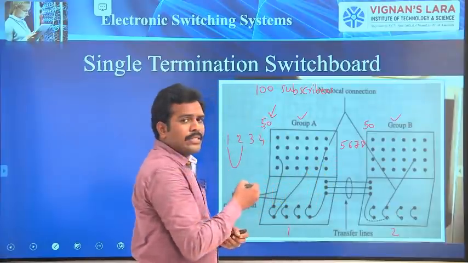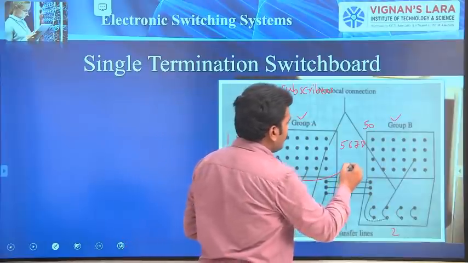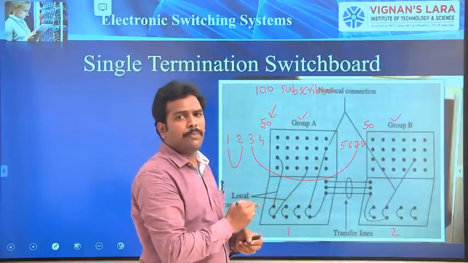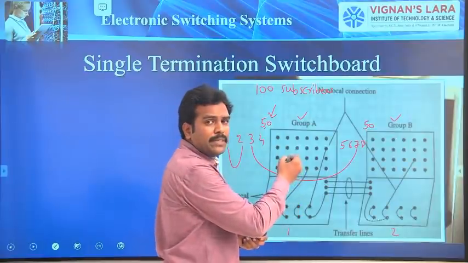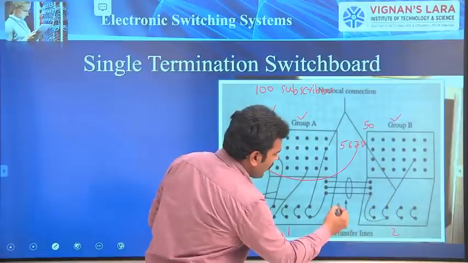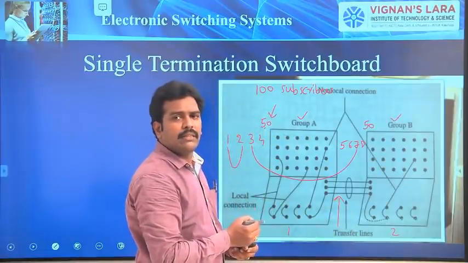Now, the second scenario. In the second scenario, 3 wants to make a call to 7. How is it possible? To connect the subscribers, we have transfer lines, called trunk lines.